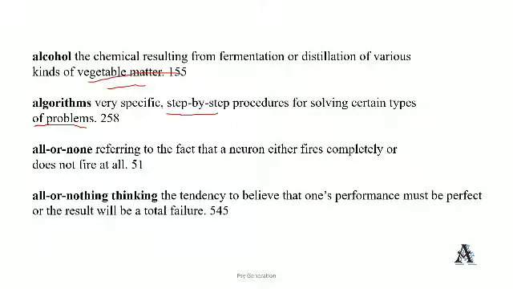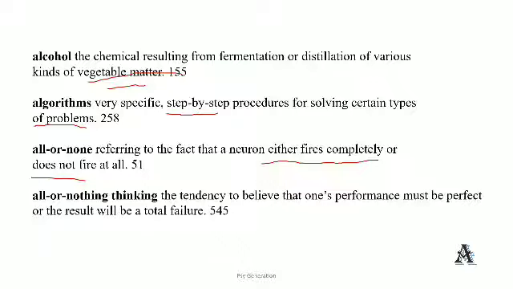Referring to the fact that a neuron either fires completely or does not fire. This is very easy. A neuron either fires with its full power, or it does not fire. So that is the all or none hypothesis. Basically it is also called the all or none hypothesis, which is asked in NET.